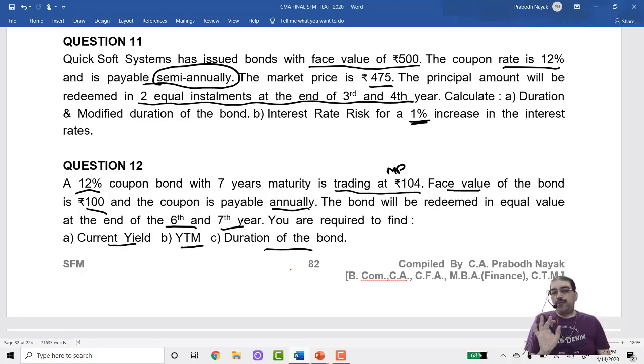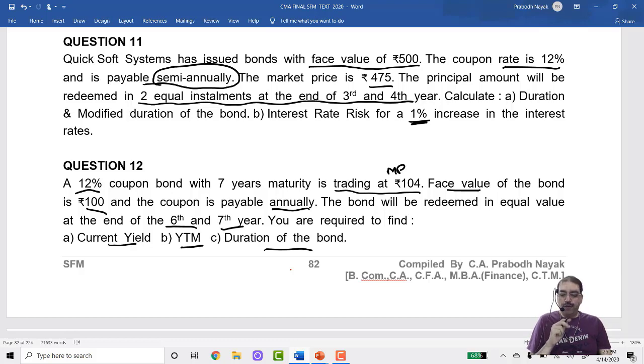Exactly similar problem. Now, current yield is coupon rate of interest divided by current market price into 100. YTM we have to calculate by trial and error method. For duration of the bond, you know, 5 columns are to be prepared, and then you take the summation of weighted present value upon summation of present values. Shall we start?